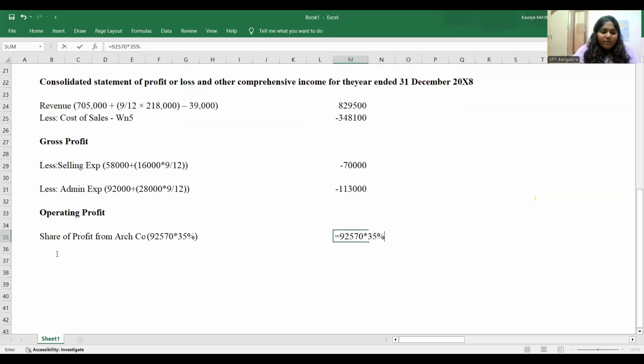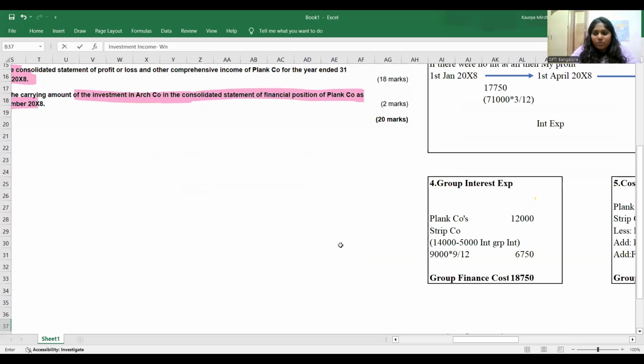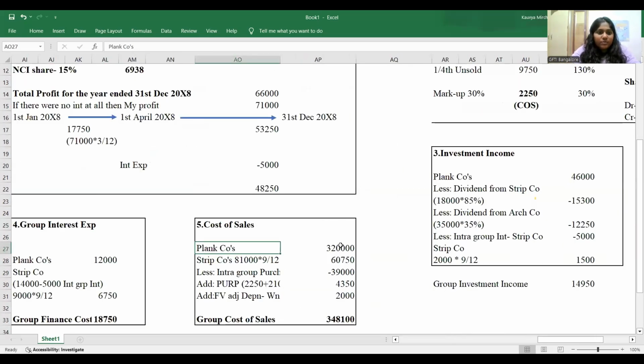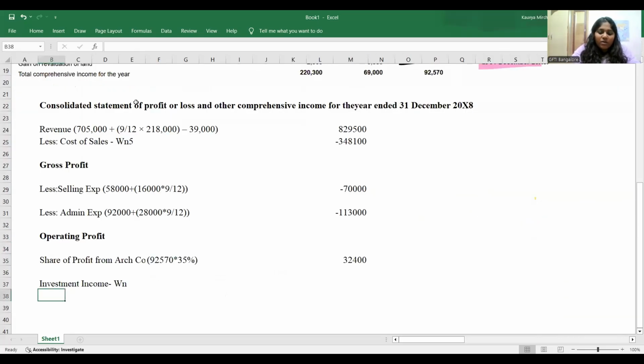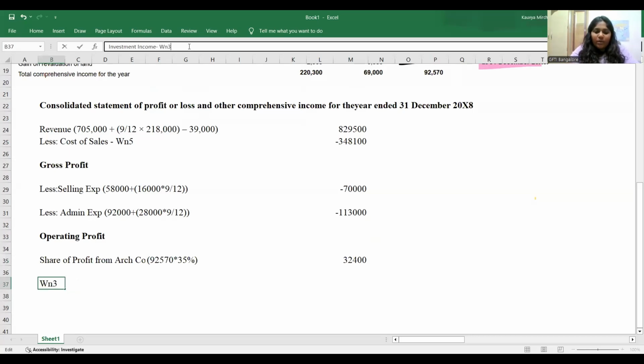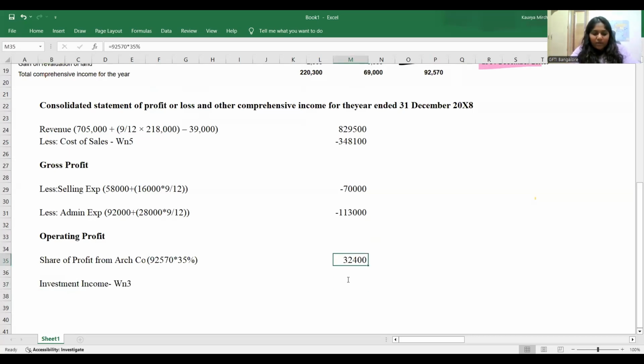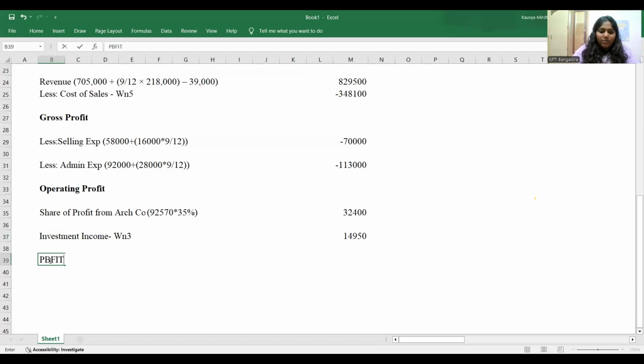Then we have calculated investment income. Investment income comes from which working note? Working note number 3. How much is it? 14,950. Let me write it directly. But you guys give a reference to each cell, guys. Please don't disappoint me. 14,950. Next, what do we have the next thing? After the investment income, I think I'll get PBFIT. That is profit before financing and income tax. We will do the calculation later.